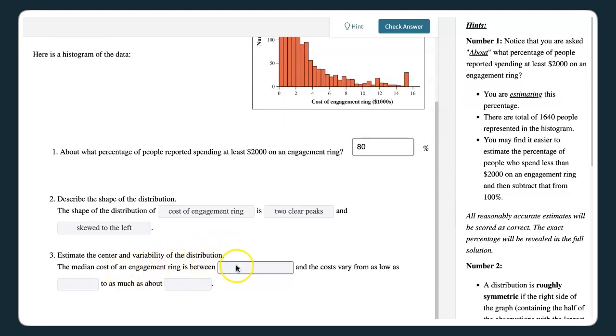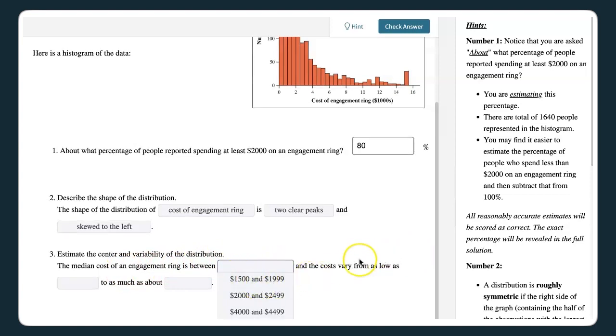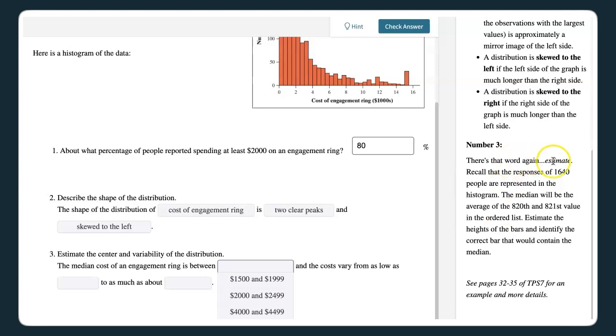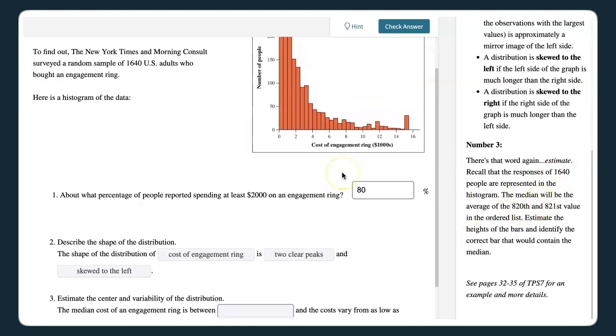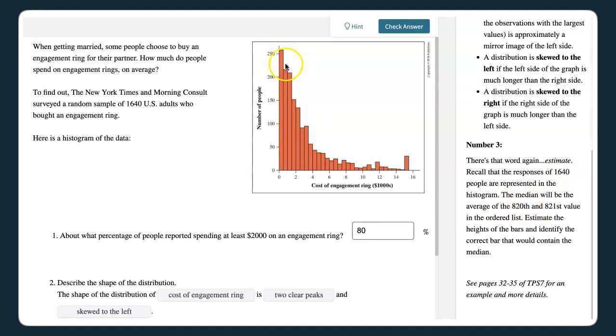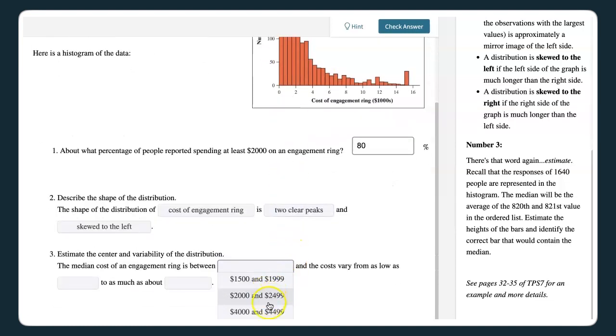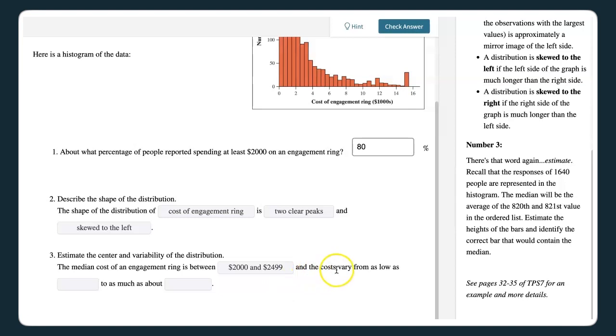So we're given the median. Now the median, they do have choices here, and they have to guess just by gauging the heights of the bars, which of these intervals contains the median. They can look at a little hint also to help them along this path. And since we have 1640 values, the median is the average of the 820th and 821st. However, they still have to gauge the height of the bars in order to figure out approximately where this 820th and 821st value is in this group. And so let's suppose that they say 2,000 to 2,499.